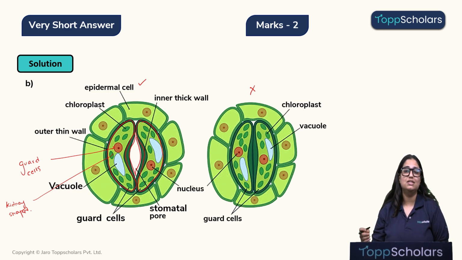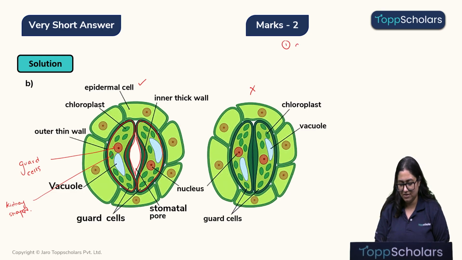What other function do they play a role in? Obviously, first is gaseous exchange. They remove the gaseous products like CO2 and O2. CO2 is a gaseous waste produced during respiration, and O2 is a gaseous waste which is produced during photosynthesis. That will be removed through stomata. Other than that, children, even through stomata, there is water loss, that is transpiration, right? And that will help in the movement of water from the root towards the stem. So, this is the second function of the stomata.